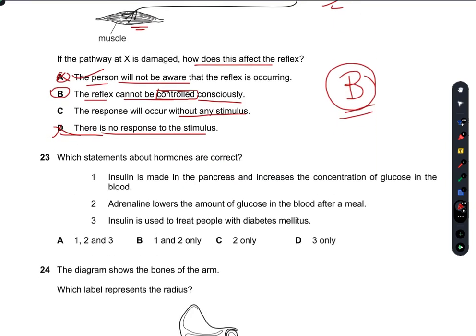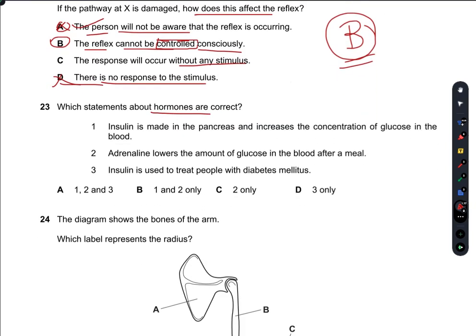Which statement about the hormones is correct? Insulin is made in the pancreas. Yes, it is. It is definitely made in the pancreas and increases the concentration of glucose in blood. No, it decreases the glucose concentration in blood.